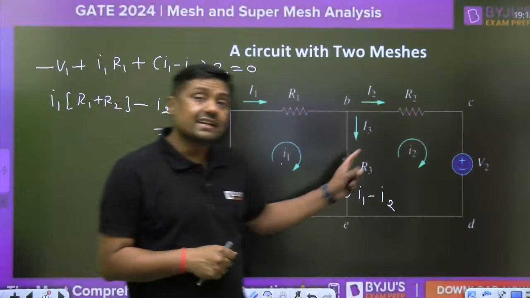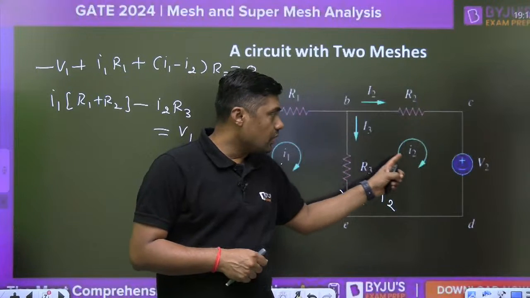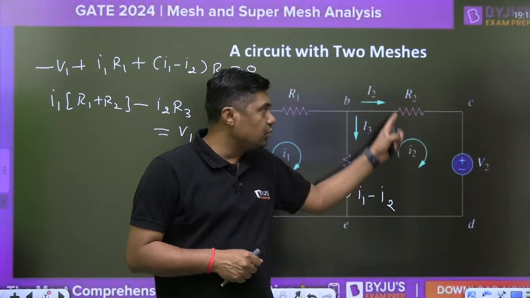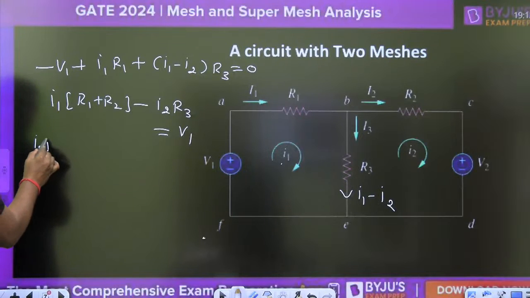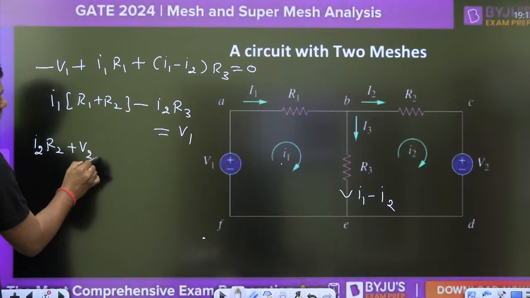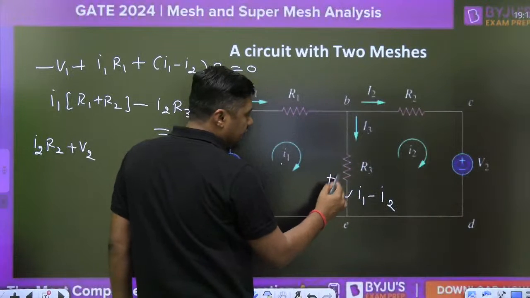Now the second equation, that is also KVL. In this loop, I2 is the mesh current, so I2 into R2 plus V2, and what is the current in the opposite direction?